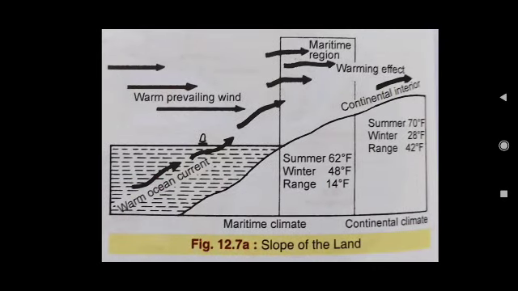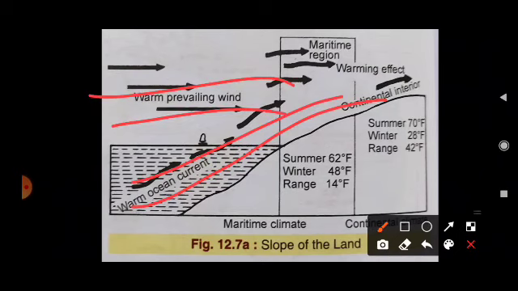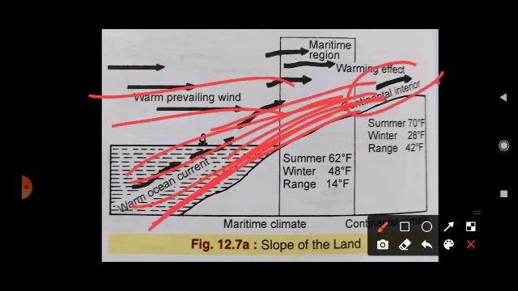Next one, it is the slope of land. Already we have discussed it in the inversion effect. Here you can see how the slope affects, because the air prevailing from here creates more pressure to go higher. And if the wind is blowing this way, as the height increases, the temperature also decreases and the range of temperature changes.